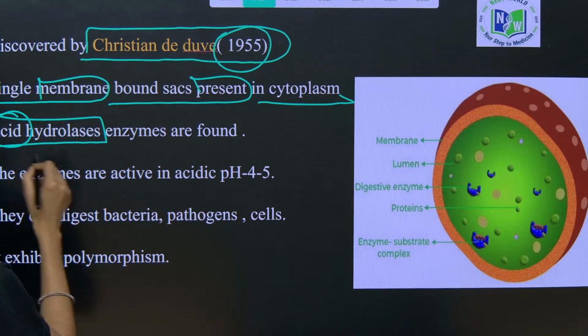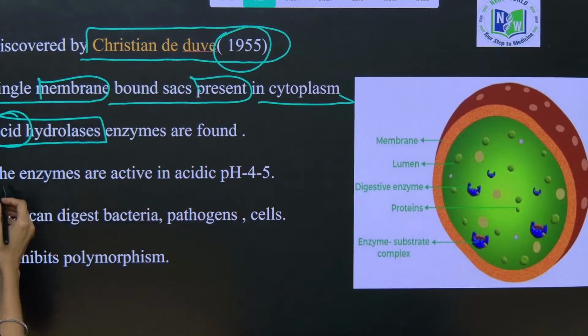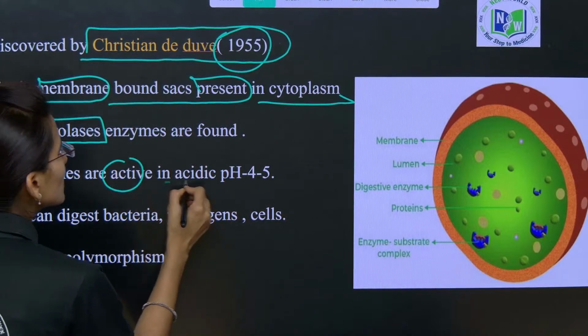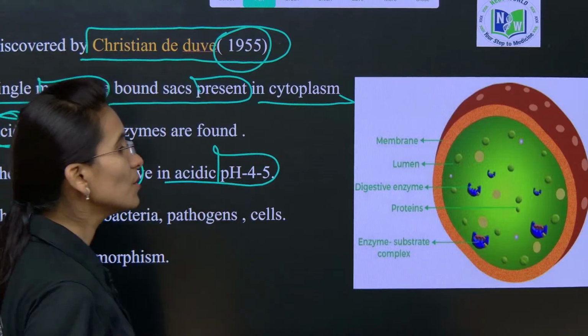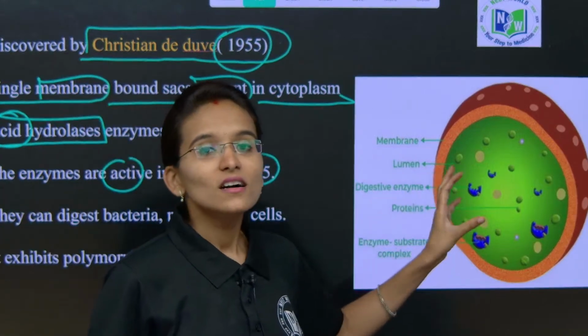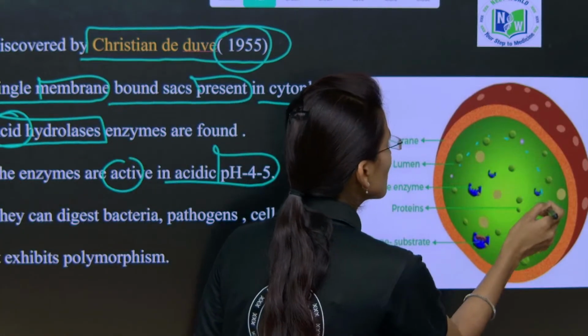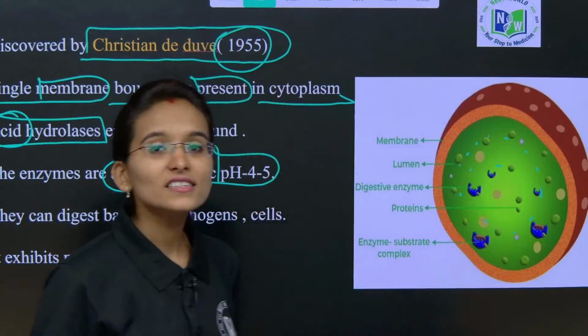Acid hydrolases are the enzymes present in these lysosomes, and these enzymes are active in an acidic pH of about 4.5. Inside the lysosomes we have digesting enzymes called acid hydrolases.